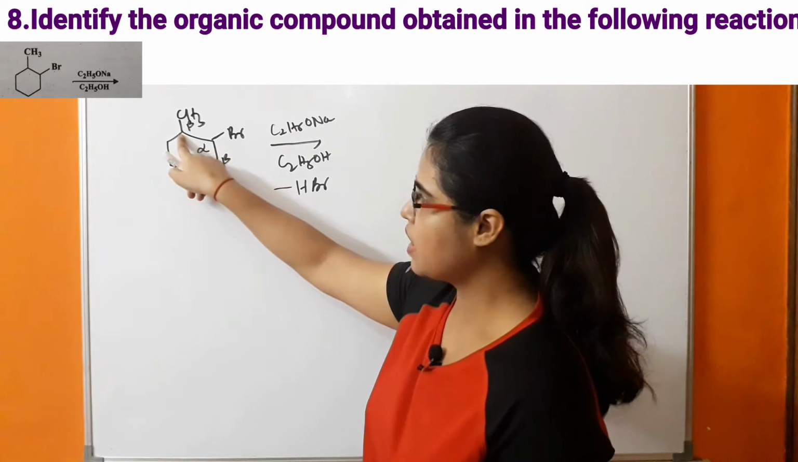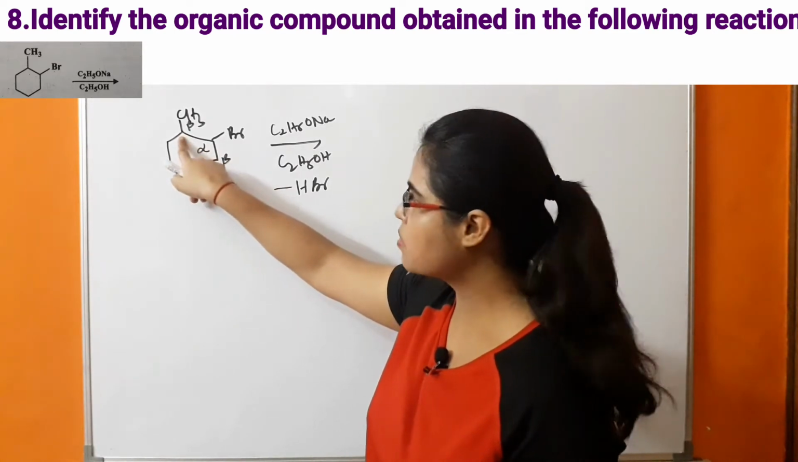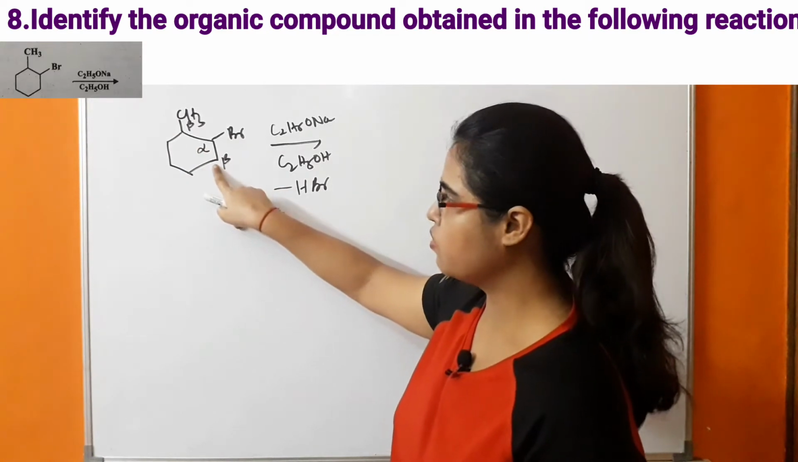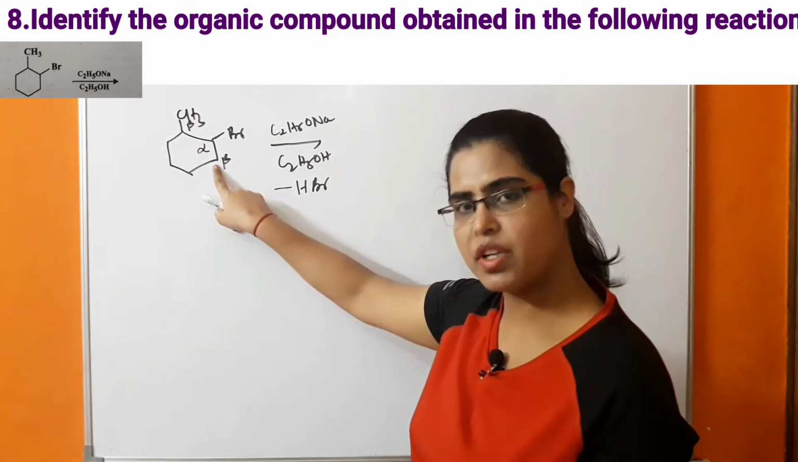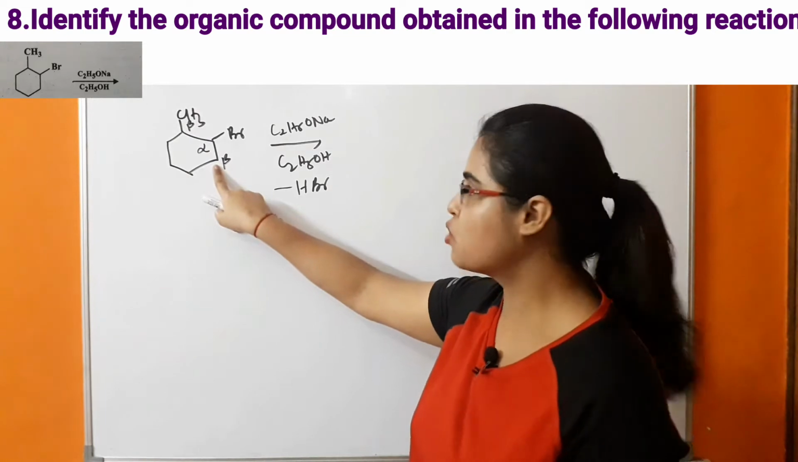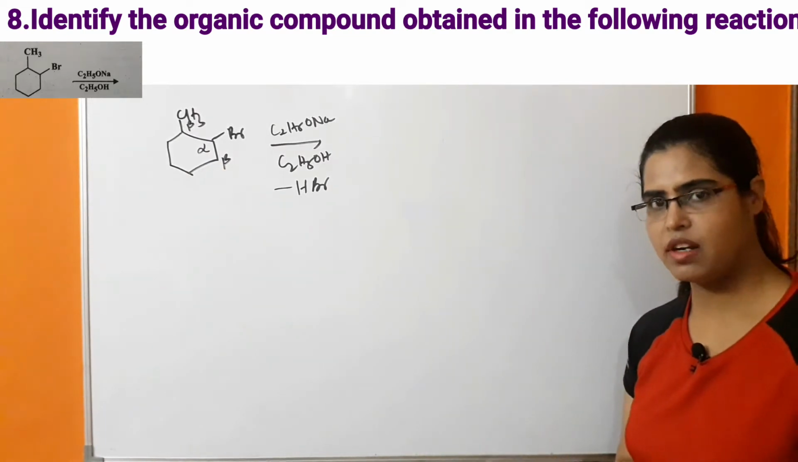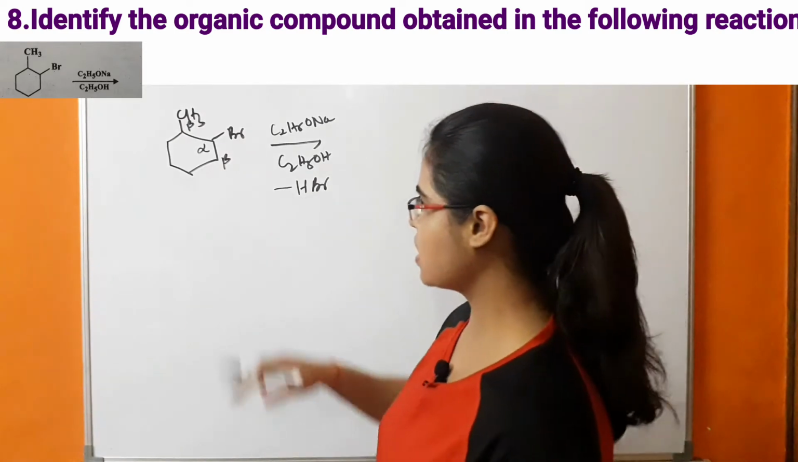Either the hydrogen of this beta carbon will be removed, or either hydrogen of this beta carbon will be removed in the form of H+. So what is happening? Two types of alkene will be formed. So how is this reaction taking place?